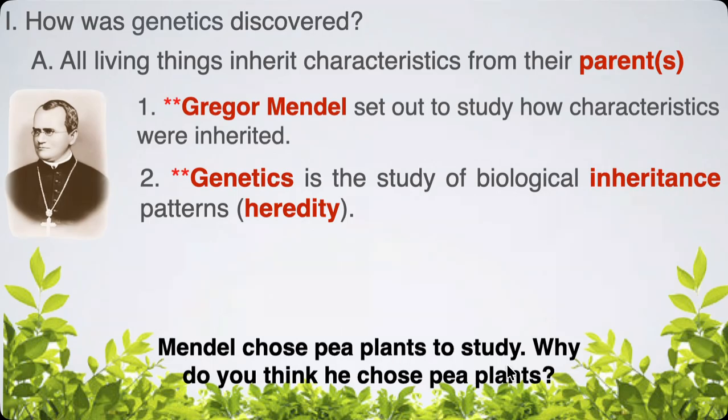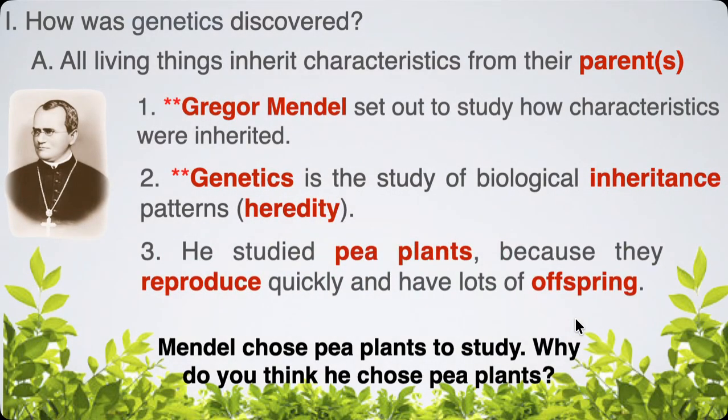Why do you think he chose pea plants? Feel free to pause, think and muse to yourself. There are a couple of reasons, and more than just these two, but first, pea plants reproduce really quickly and they have lots and lots of offspring. If you were doing this with horses or dogs, it would take a lot longer to get good data, because you have to wait however long it takes for a horse to reproduce in order to have a baby.